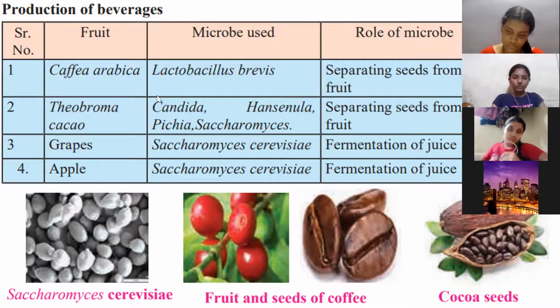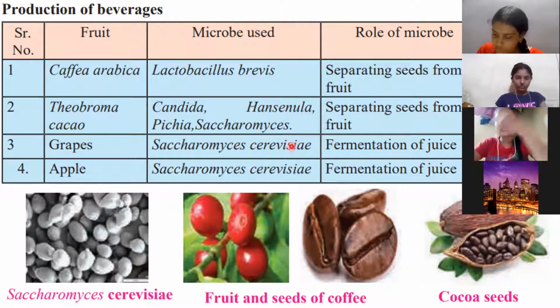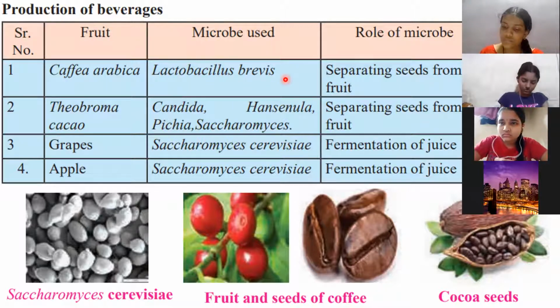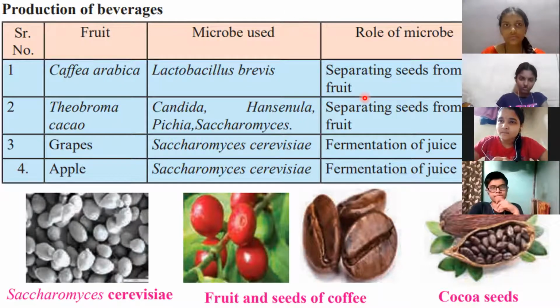Coffea arabica. Here you are taking the seeds and the beans. See, coffee beans, fruits and seeds. To the fruits and the seeds of coffee, you are adding this microorganism called Lactobacillus brevis. Tell the name. Lactobacillus brevis. This microorganism is added to the fruits and the seeds so that you're separating the seeds from the fruit, and then you crush the beans, you get that powder, which is the coffee.